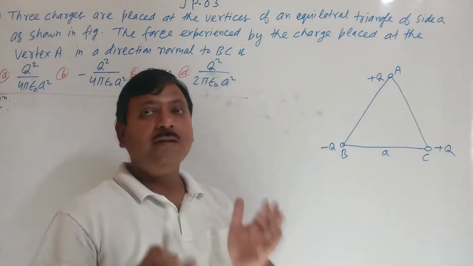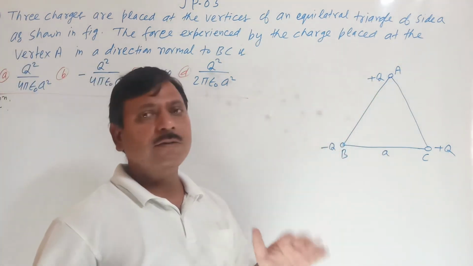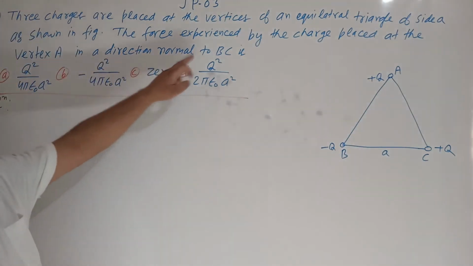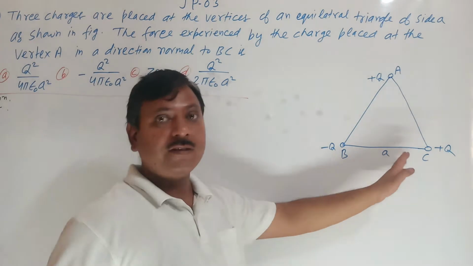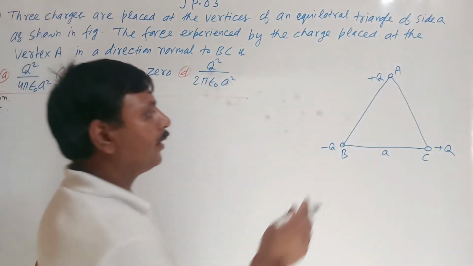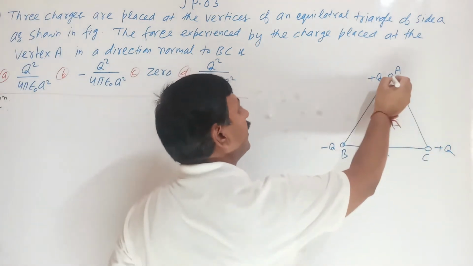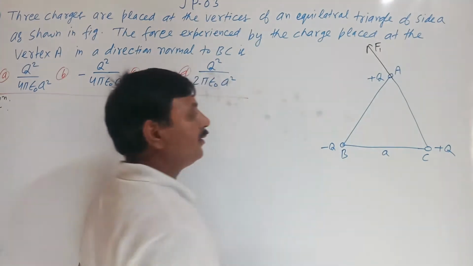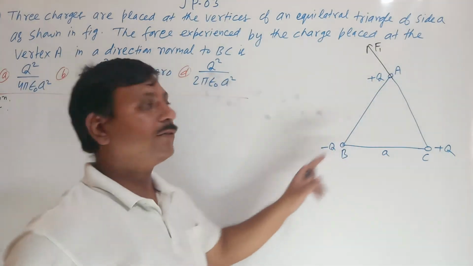At vertex A, plus Q charge is there. What is the force experienced by this charge in a direction normal to BC? See, in a direction normal to BC. To C, a positive charge, they will apply a repulsion force. Suppose this is F1. Here plus and minus Q.